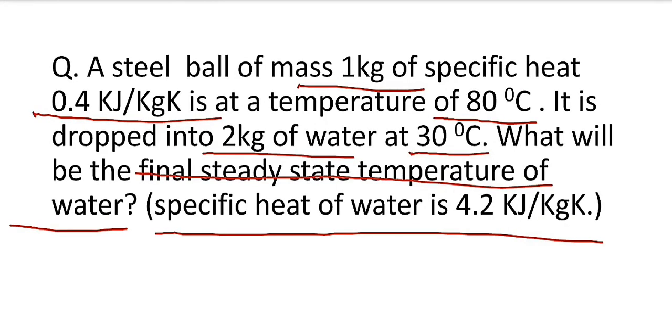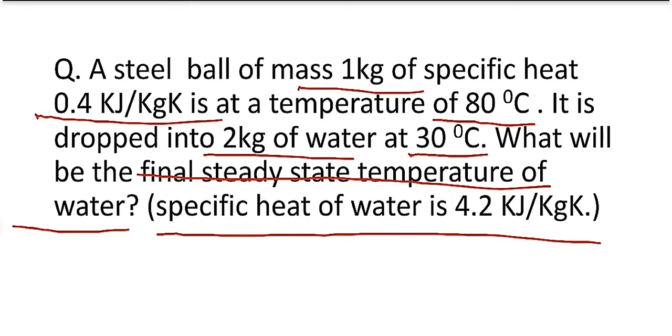Since the temperature of the steel ball is higher than water, the steel ball will release heat to the water and the temperature of water will rise slowly. After some time, the steel ball and water temperature will be the same, and at this point equilibrium or steady state takes place. According to the question, we have to find the temperature at the steady state or equilibrium point. To solve, we use the concept of heat.